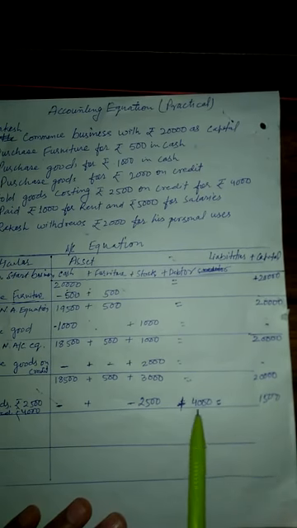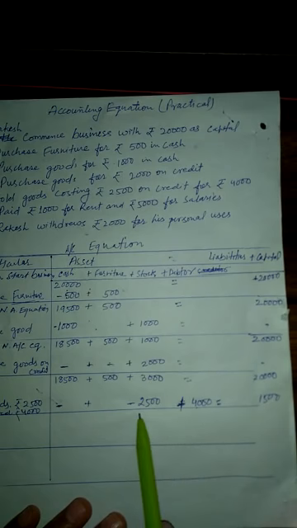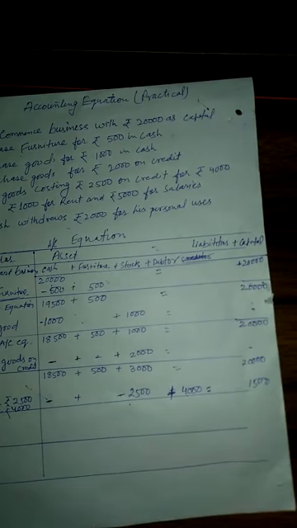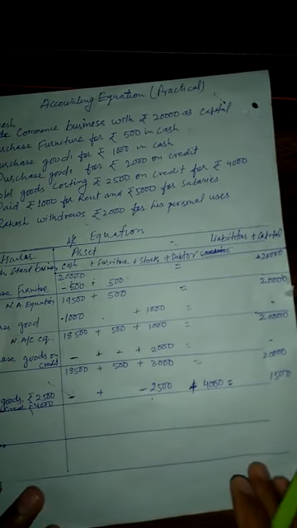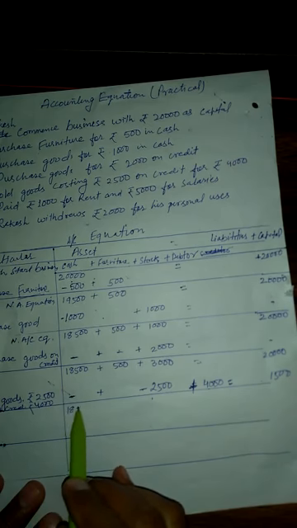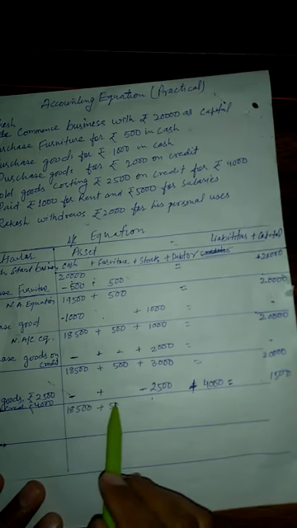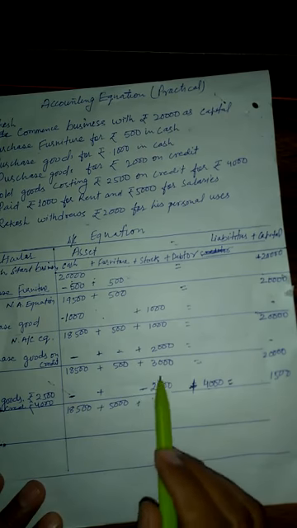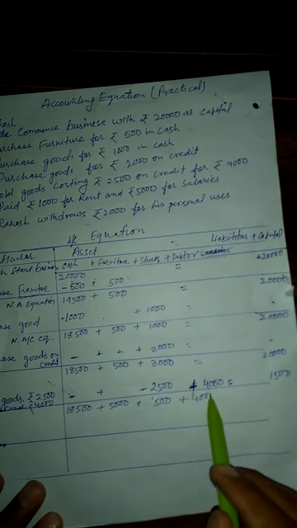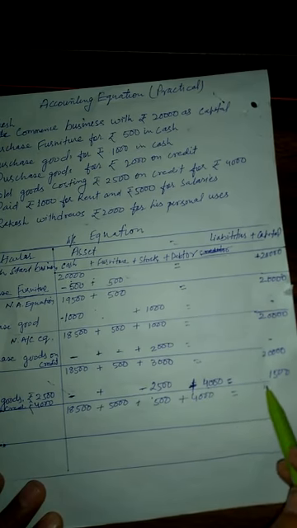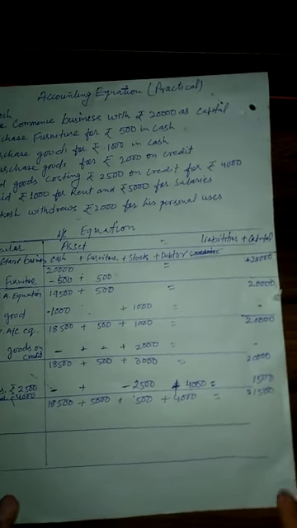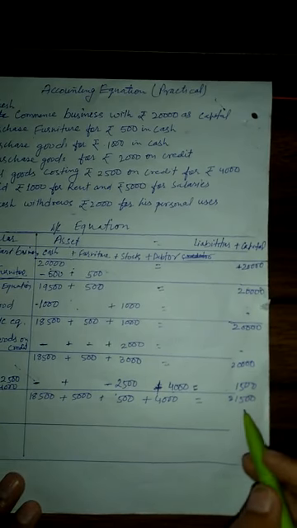So there would be a profit of rupees 1,500. Now you see here, 4,000 minus 2,500 would be 1,500 profit. Now what would be the new accounting equation? 18,500 plus 500 plus 4,000 is equals to 21,500.